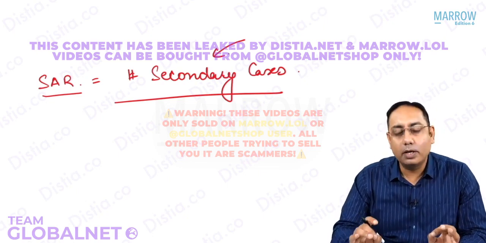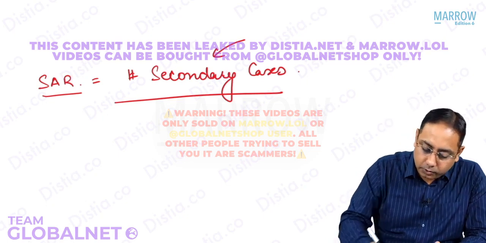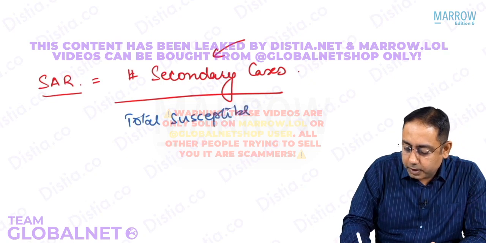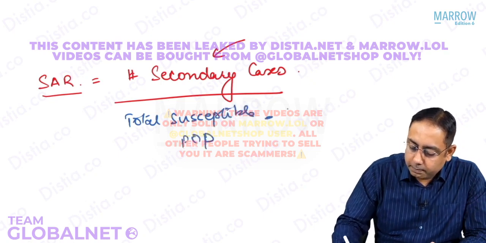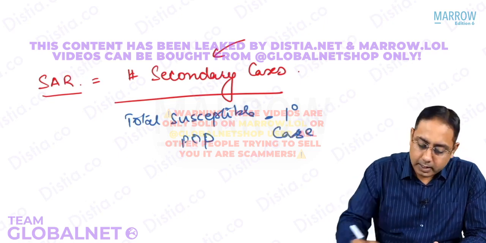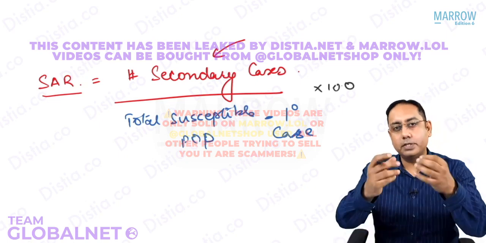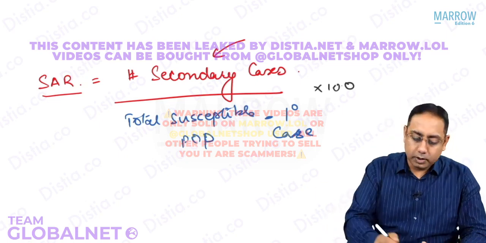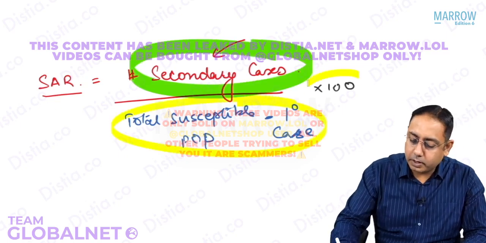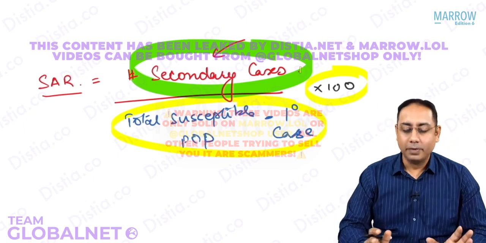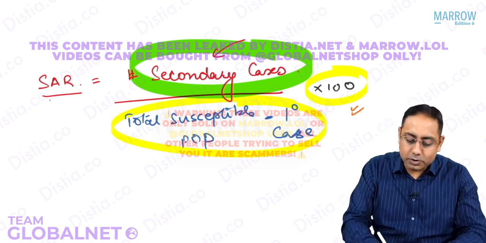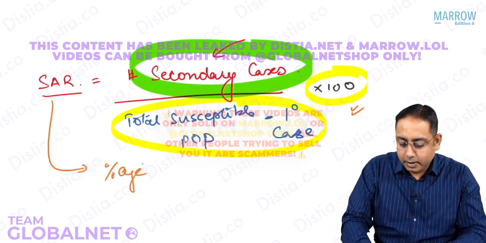Secondary attack rate is the total number of secondary cases divided by the total susceptible population minus the primary case. Please note it is always minus the primary case, and the multiplicative factor is 100. This MCQ has been asked 1000 times. The MCQ has asked what is the numerator, what is the denominator, and what is the multiplicative factor. So please note that in a secondary attack rate, the multiplicative factor is usually 100. It is almost always expressed as percentages in proportion.